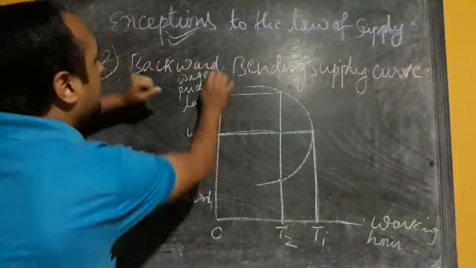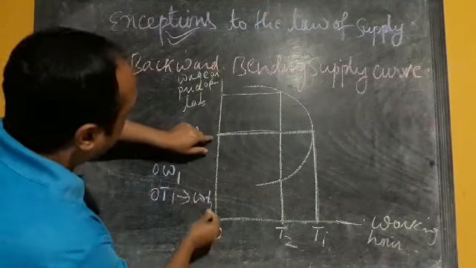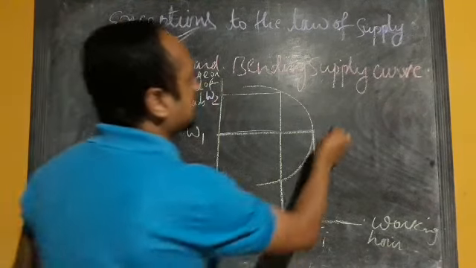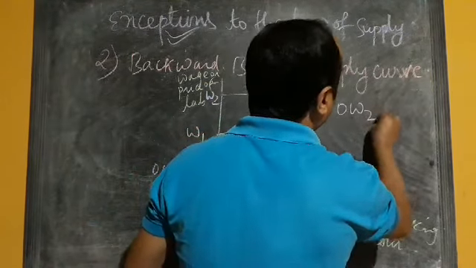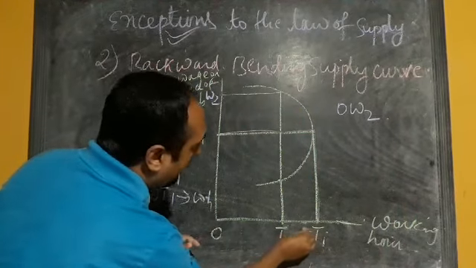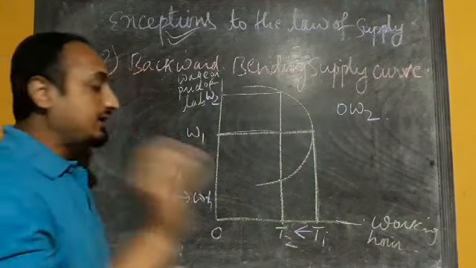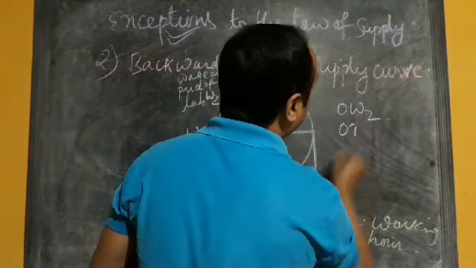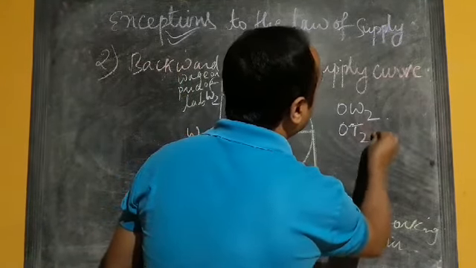But when the wage rate of labor increases from OW1 to OW2, we can see that the working time period of that labor is decreasing from OT1 to OT2.